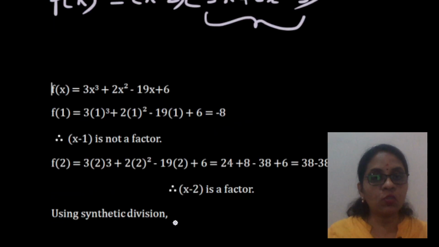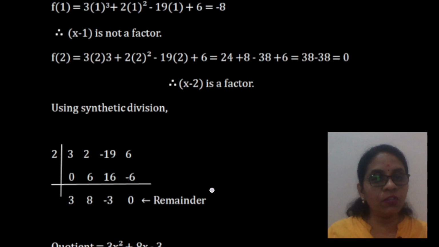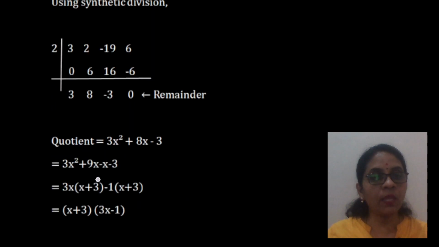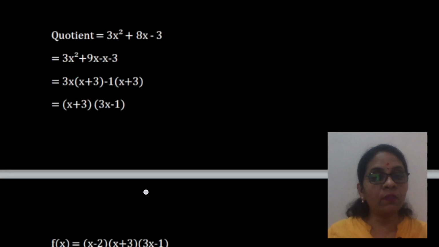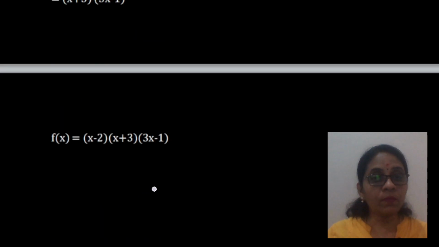So let's see the solution. So x minus 2 is a factor. Synthetic division, we also got the same thing, 3x square plus 8x minus 3, and now you factorize it. Okay, so you get x plus 3 and 3x minus 1. Now children, I suggest you all not to do it like this.